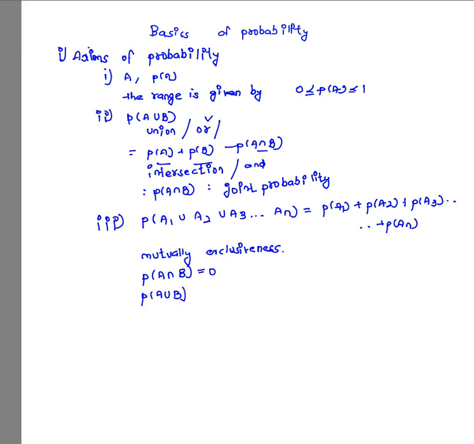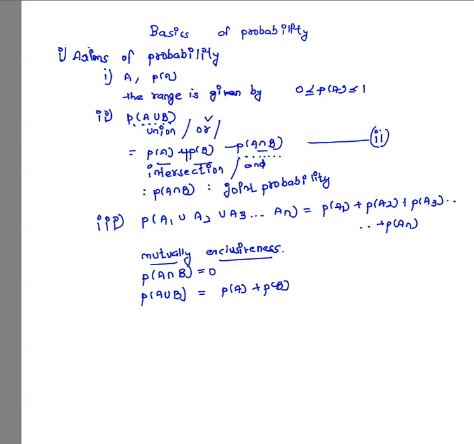or the probability of occurrence of A or B, is equal to P of A plus P of B, the probability of A added to the probability of B. If we see the earlier equation, the second axiom which we have given earlier, if we put this term P of A intersection B as simply 0, then P of A union B is equal to P of A plus P of B. Whenever this property is satisfied, this is called mutual exclusiveness, and in such a case of mutual exclusiveness this third property holds good.